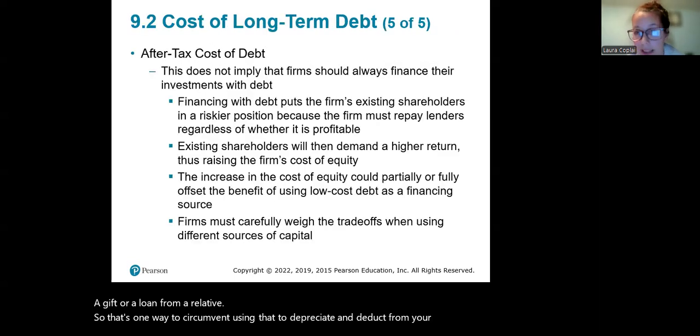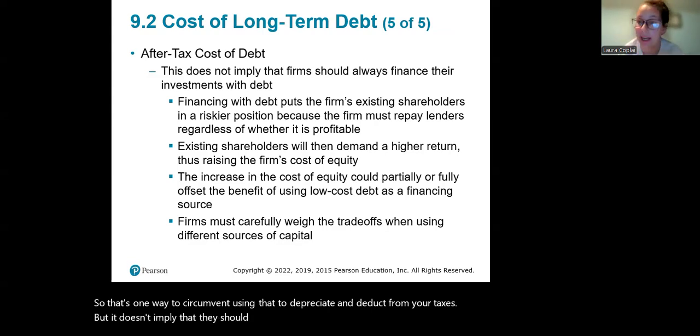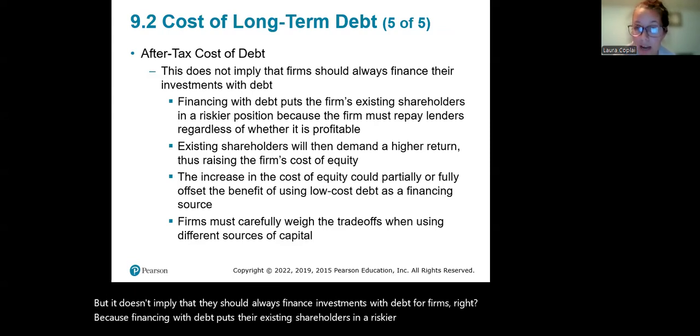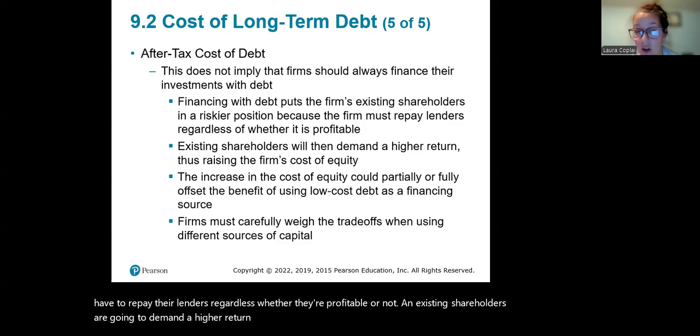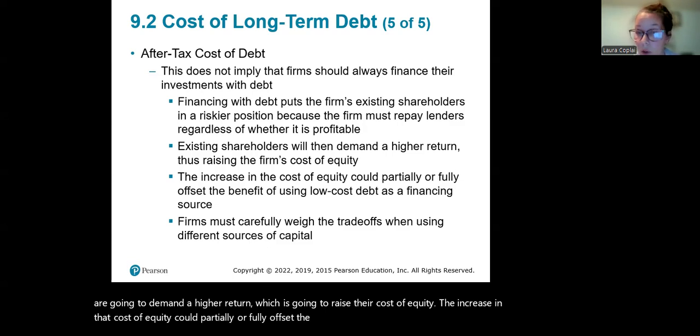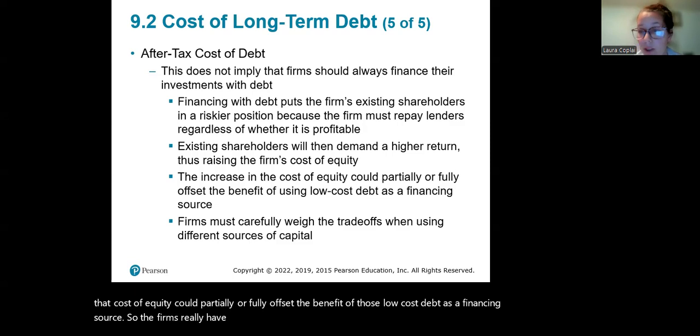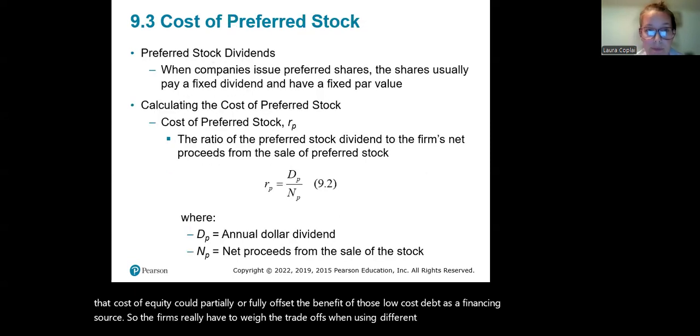But it doesn't imply that firms should always finance investments with debt, right? Because financing with debt puts their existing shareholders in a riskier position, because they have to repay their lenders regardless of whether they're profitable or not. And existing shareholders are going to demand a higher return, which is going to raise their cost of equity. The increase in that cost of equity could partially or fully offset the benefit of low-cost debt as a financing source. So firms really have to weigh the trade-offs when using different sources of capital.